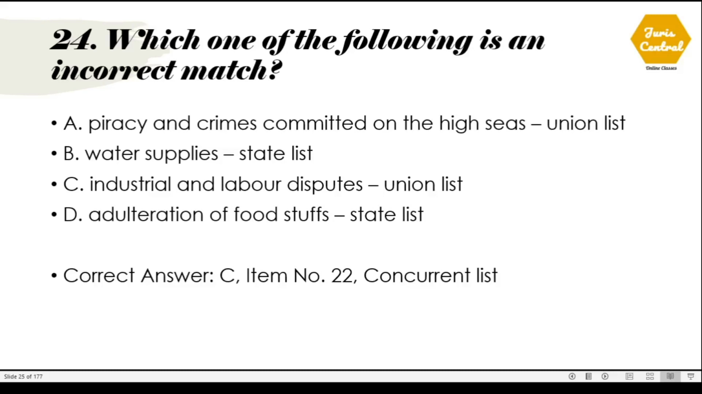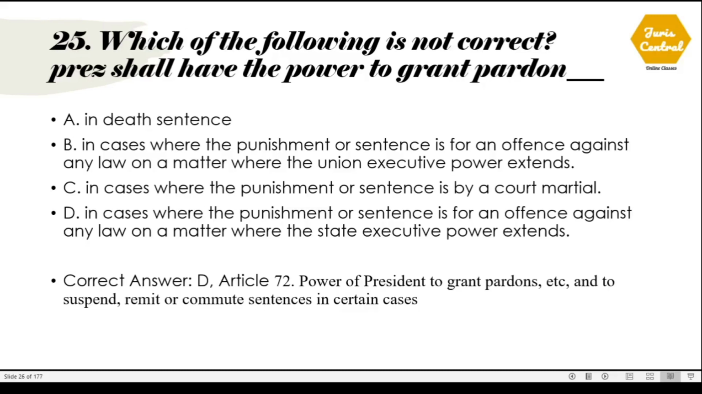Question number 24. Which one of the following is an incorrect match? The correct option is C, industrial and labor dispute, which is given as under the Union list, but the option is totally wrong, as the subject of industrial and labor dispute is given under the Concurrent list, at item number 22.